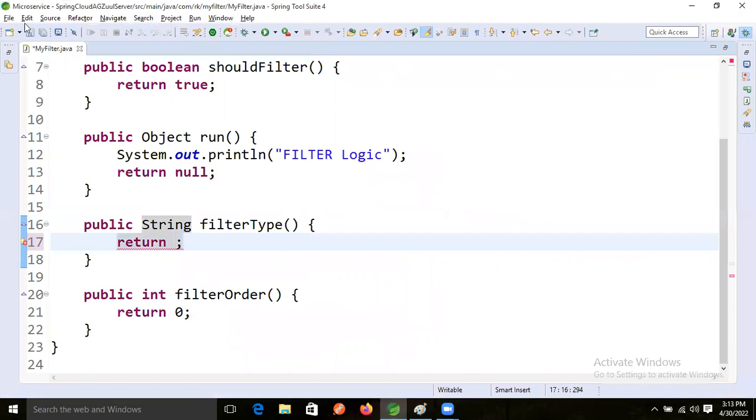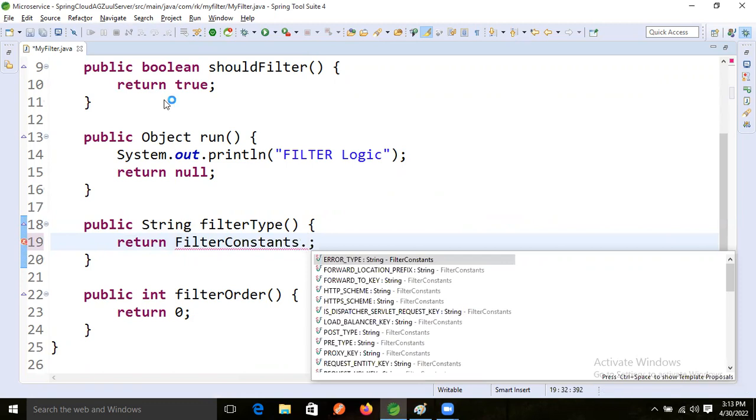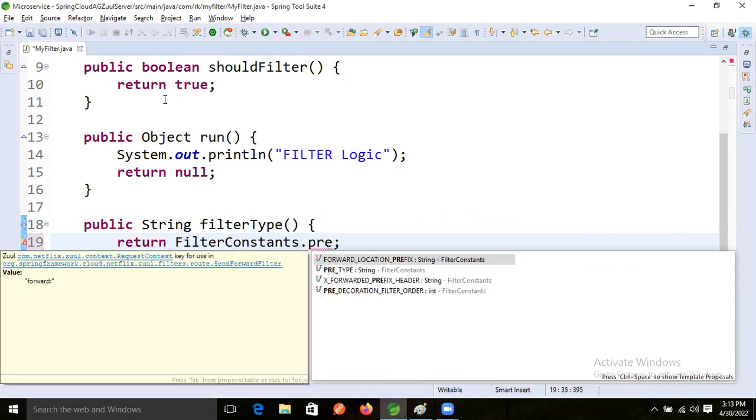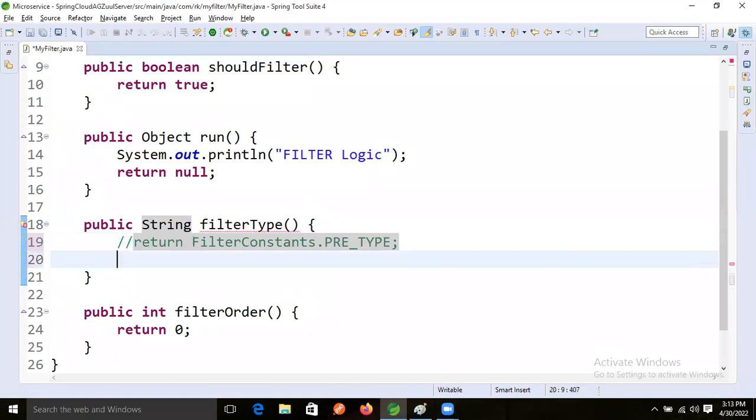So fine now, guys. Here we will do FilterConstant.PRE, the pre-filter or pre-type. We will apply the pre-type, or we can write it like this also. This one also will work, this one also will work.